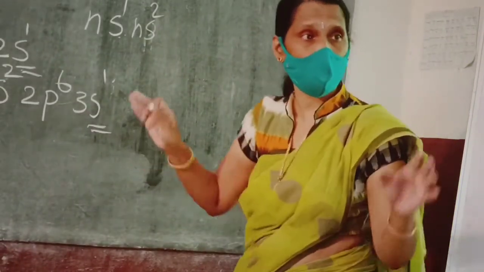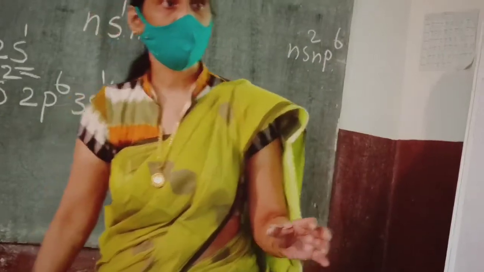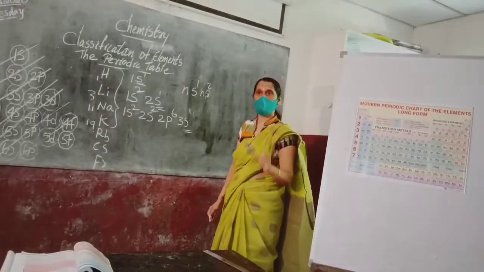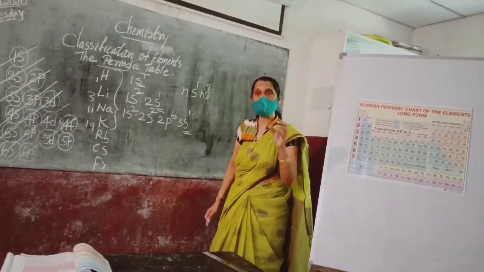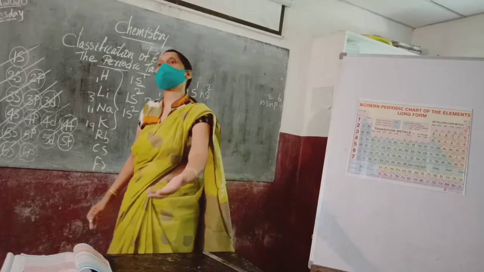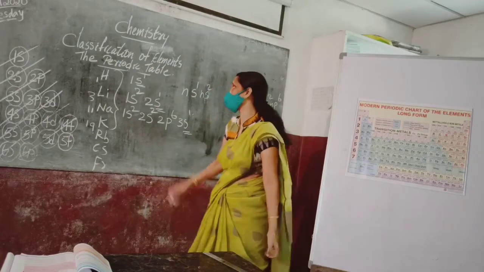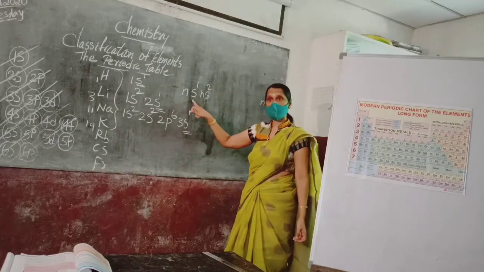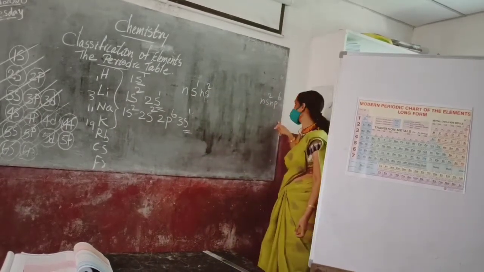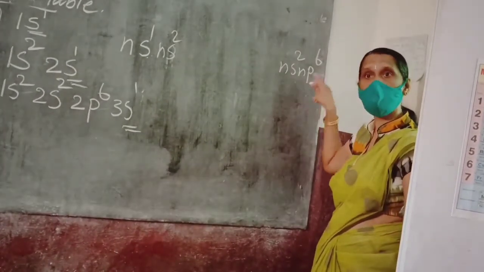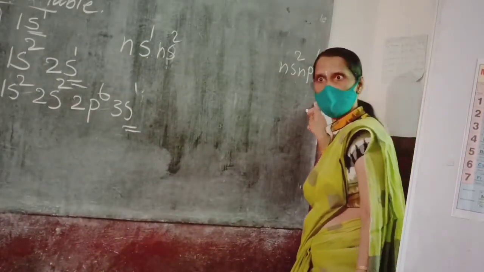Every period starts with the differentiating electron entering ns1. Differentiating electron means what? The last electron of the valence shell. And last, coming to inert gases, it will be ns2 np6. I think that you got it.